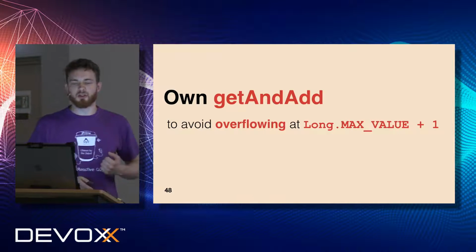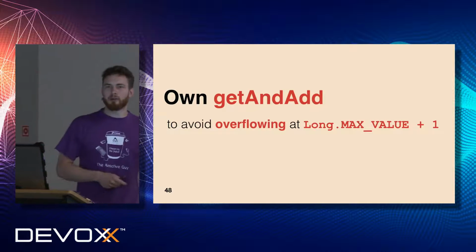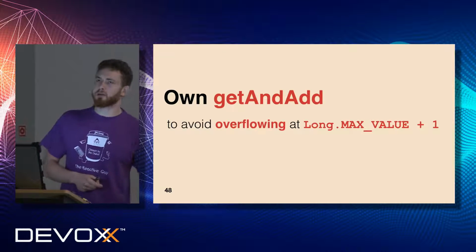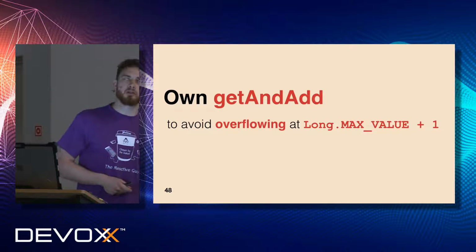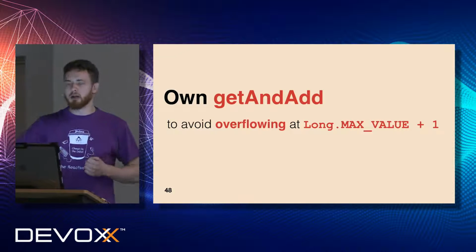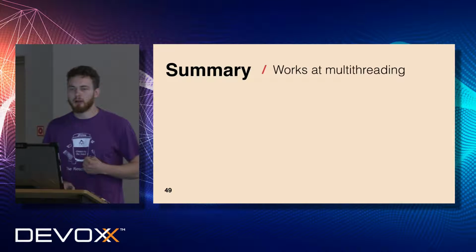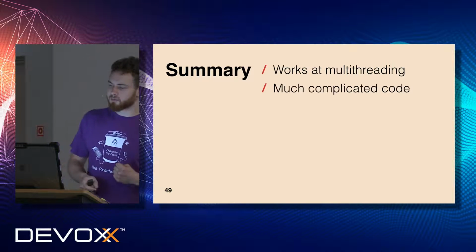non-blocking and pretty efficient. So we have to implement our own get and add in order to avoid overflowing, and this is absolutely clear because default AtomicLong or AtomicInteger does not prevent overflowing and does not do any checking. Finally, to summarize everything, it works in a multi-threaded environment.